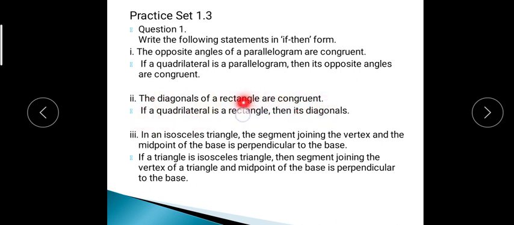If a quadrilateral is a rectangle, then its diagonals are congruent. In an isosceles triangle, the segment joining the vertex and the midpoint of the base is perpendicular to the base. If a triangle is isosceles, then the segment joining the vertex and the midpoint of the base is perpendicular to the base. So by using the if-then form, we wrote these sentences.